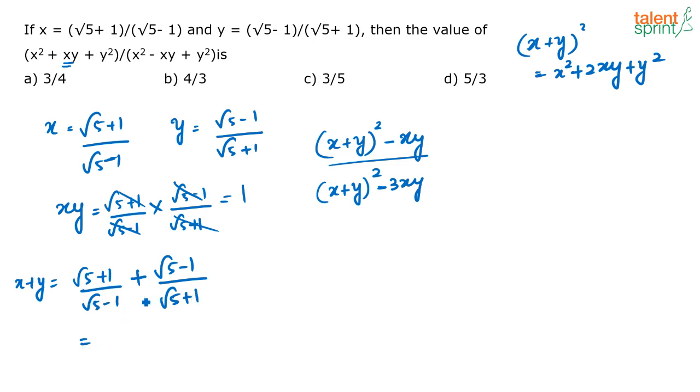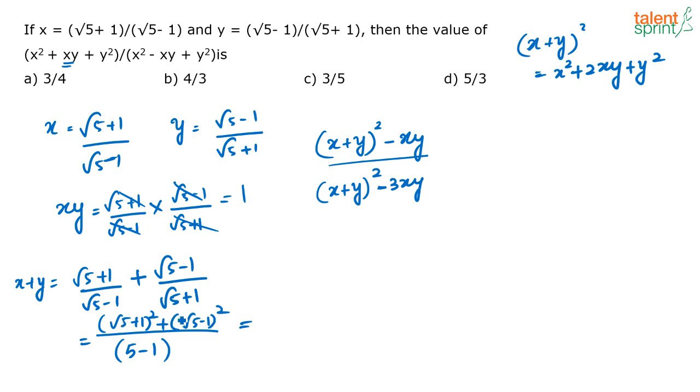So here the LCM is going to be root of 5 minus 1 into root of 5 plus 1. See, you know, a plus b into a minus b is equal to a squared minus b squared. So this denominator will become 5 minus 1, which will be your LCM. In the numerator, again, what is happening? You are multiplying root of 5 plus 1 the whole squared plus root of 5 minus 1 the whole squared. That will become your numerator.